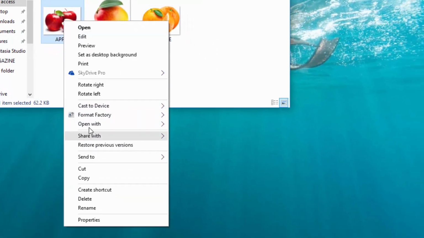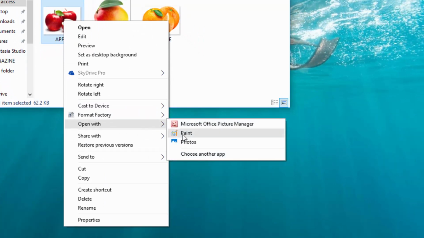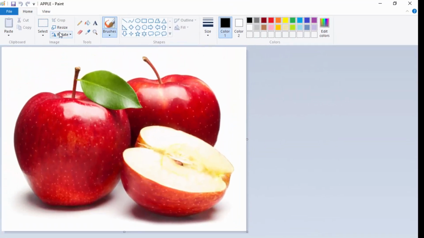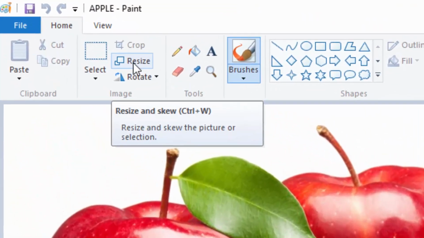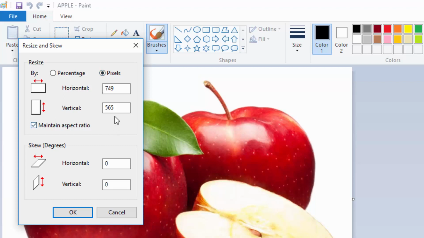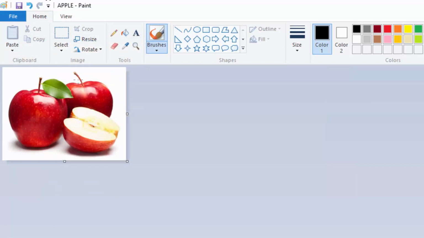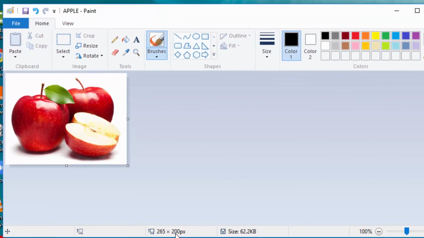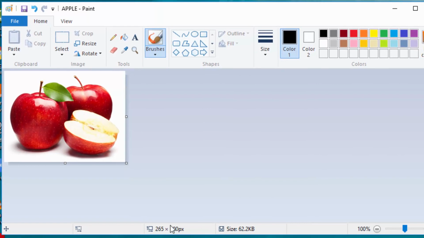So I will simply come to Apple, open with Paint, and I will just click Resize here. Choose Pixels, and under Vertical, I will only choose 200, so let me make them 200 height, vertical 200. Then I will click OK. So the height of this, as you can see here, it is 200, and I'm done.